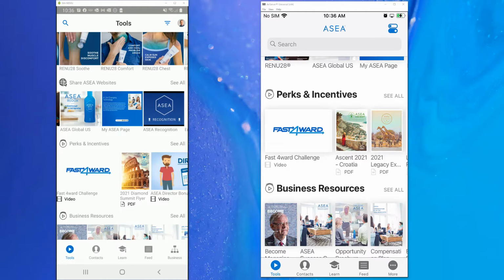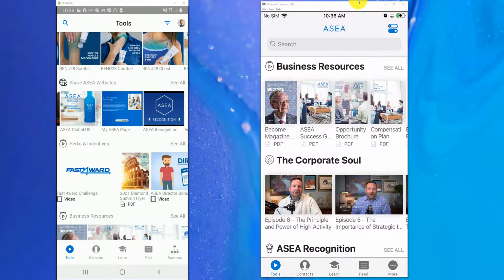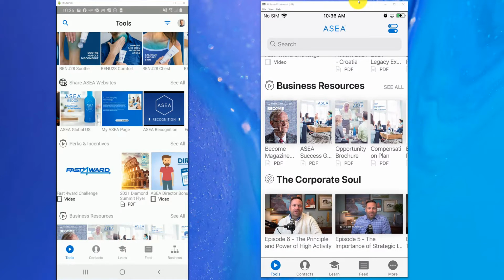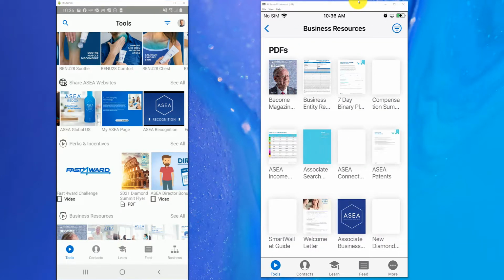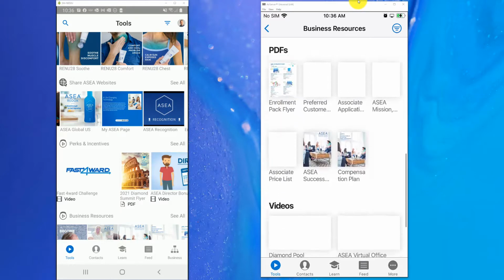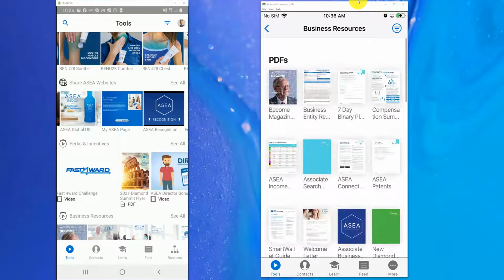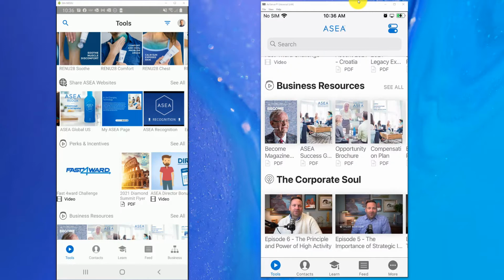Okay, I got a question here from, I'm not sure how to pronounce that name, but let's go through here and answer your question real quick. The question is, how do I search content in the app? That's a good question that we want to make sure we address here. So using my iPhone here, let's go through the business resource section, because I know there's a lot of pieces of content in there, and you want to be able to find the top content that we have, right? So let's go through how you're going to want to search that content.